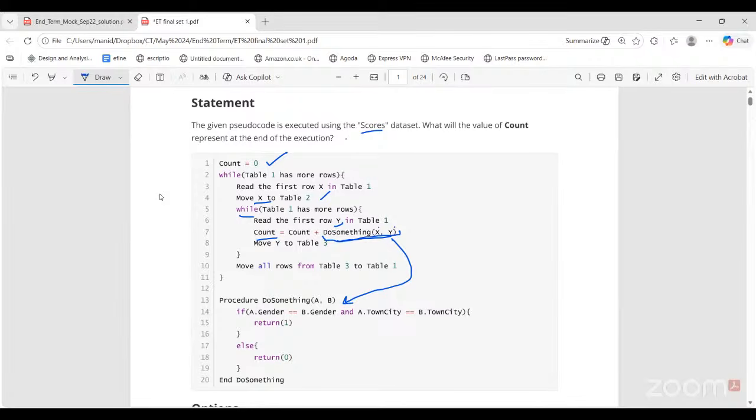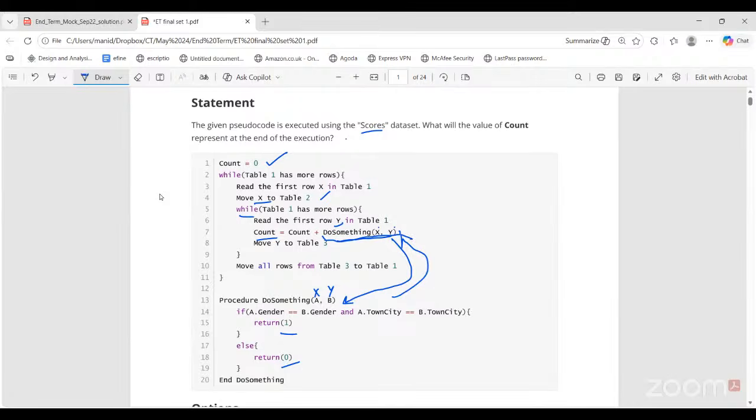Now in the procedure, what it is doing is it takes these two cards and checks their genders, right? If the gender of card X is equal to the gender of card Y, and they are also from the same town/city, then we return 1, otherwise we return 0. Whatever you return will go back here and get summed up. So either you sum 1 or sum 0.